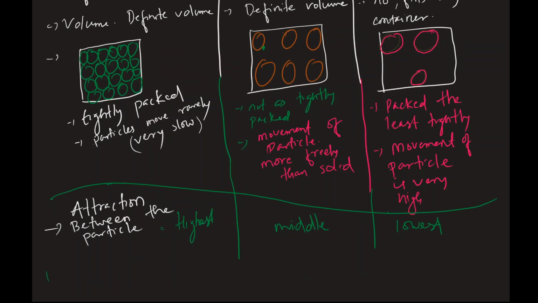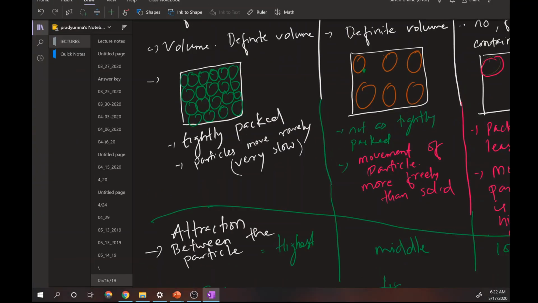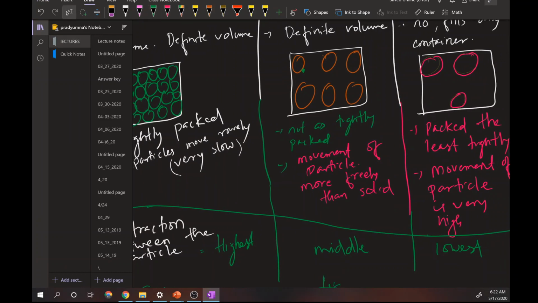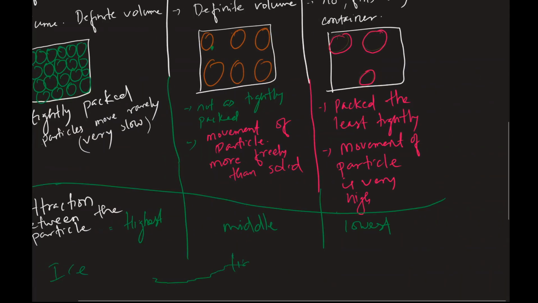Can you think of an example? Just say solid is ice, liquid is water, and gas is steam.